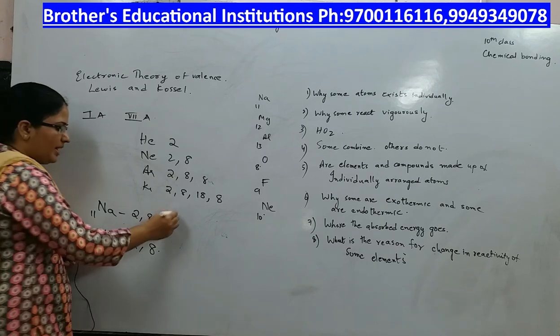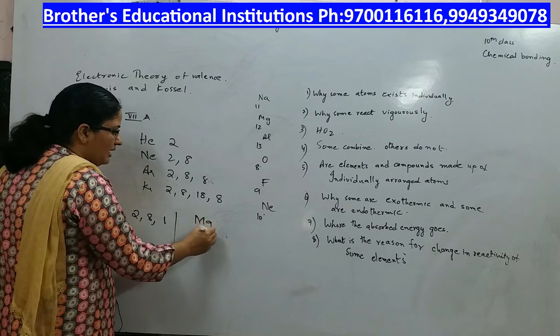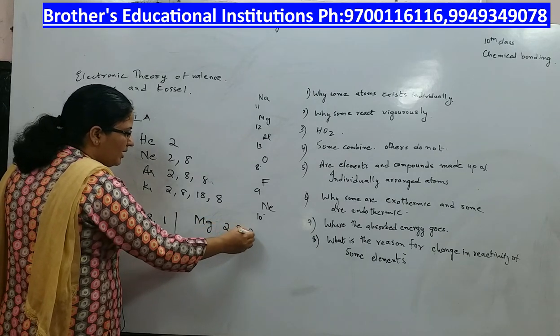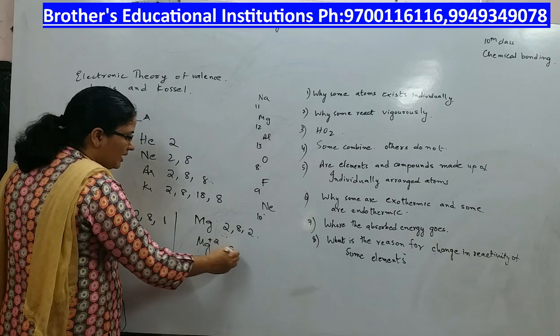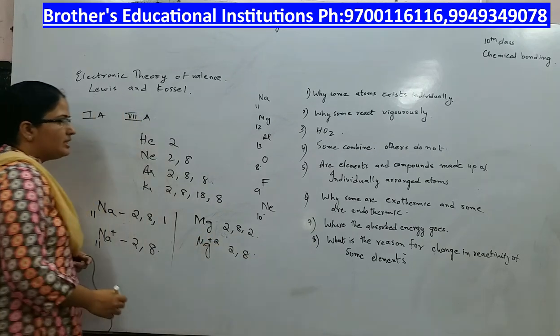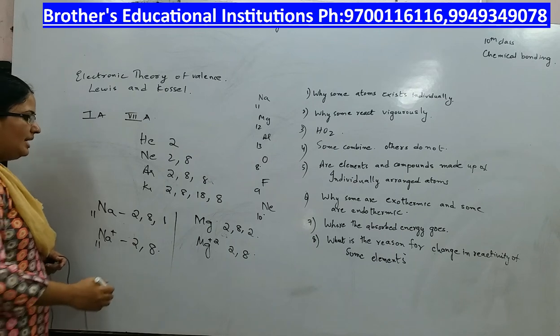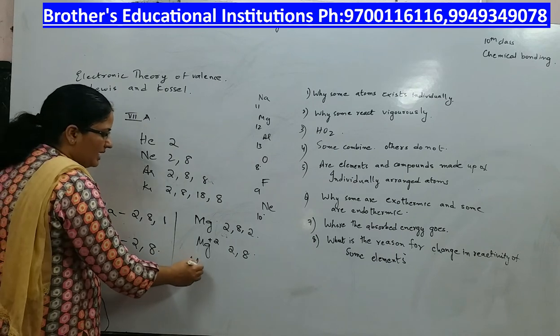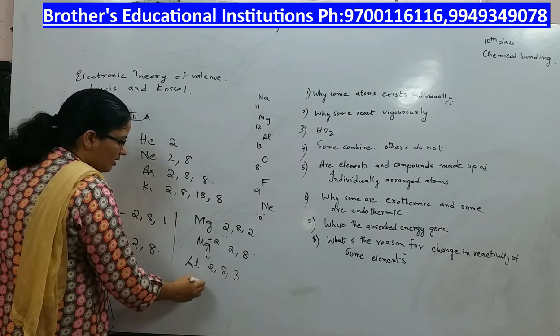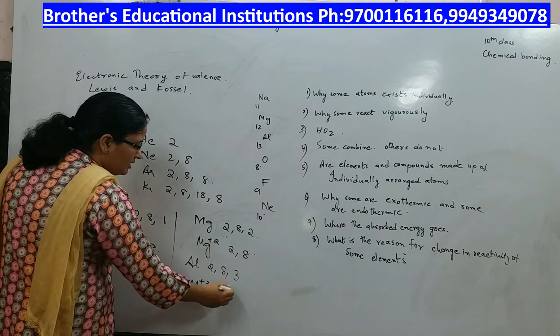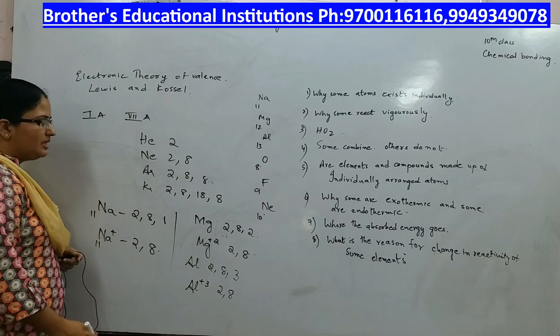Similarly, magnesium has 2, 8, 2 electrons. It loses 2 electrons to become stable and get the neon configuration, that is 2, 8. Aluminium has the configuration 2, 8, 3. It loses 3 electrons to become stable, that is to get the neon configuration 2, 8.